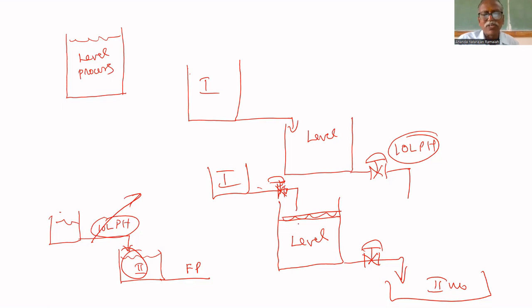Whatever is coming from the first unit is received here, and it will adjust the level so that the outflow rate will be constant, without large variation. It averages out the changes. Suppose there is a sudden change from 10 liters per hour to 13 liters per hour. If you put in a level control, it will be gradually phased out, averaged out. Small changes, 10.1, 10.2, like that it increases, and the sudden increase to 13 will be averaged out. So this level process is used to average out the sudden changes.